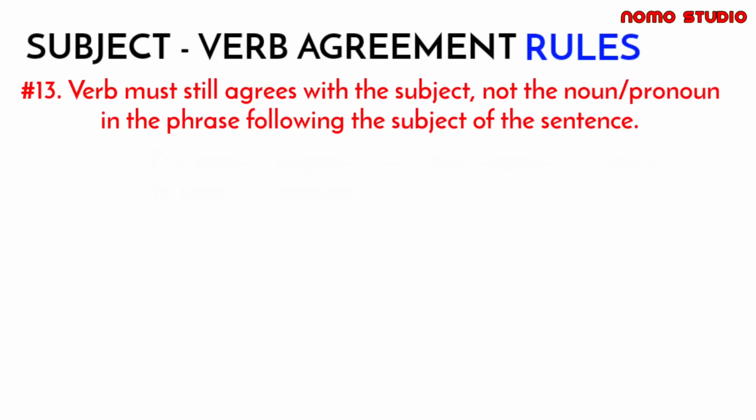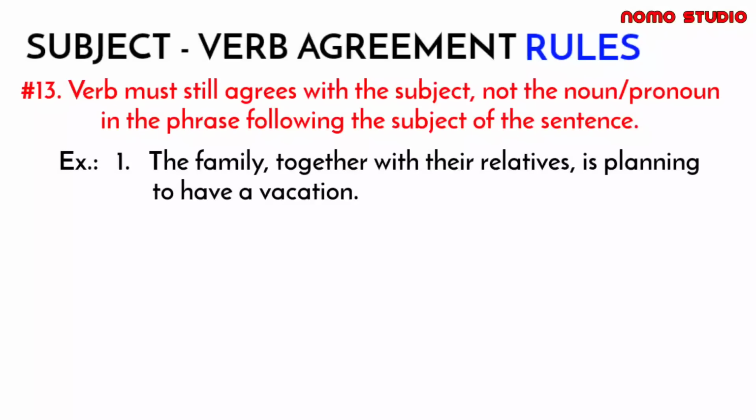So, let's say for example, the family, together with the relatives, is planning to have a vacation. Since the subject of the sentence is in singular form, that is why we use a singular verb as well. So, that's it. I hope this rule is clear.